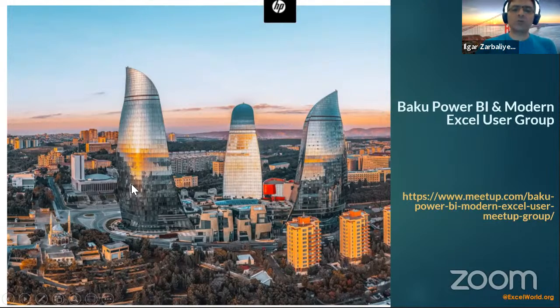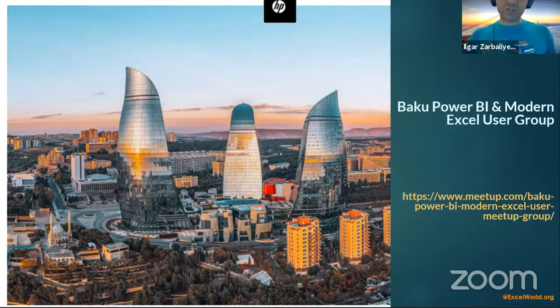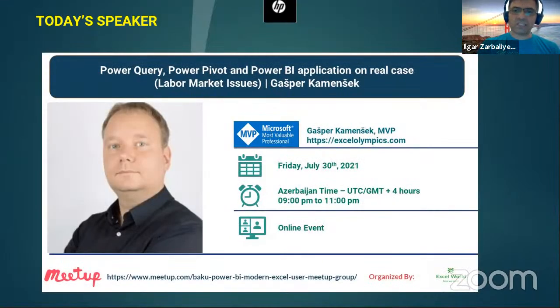Yes, first European Olympic Games. Yes, in 2015. And then, if I'm not mistaken, it took place in Belarus. Yeah, these Flame Towers. And today's speaker is Gašper Kamenšek from Slovenia. And he will talk about Power Query, Power Pivot, and Power BI application.